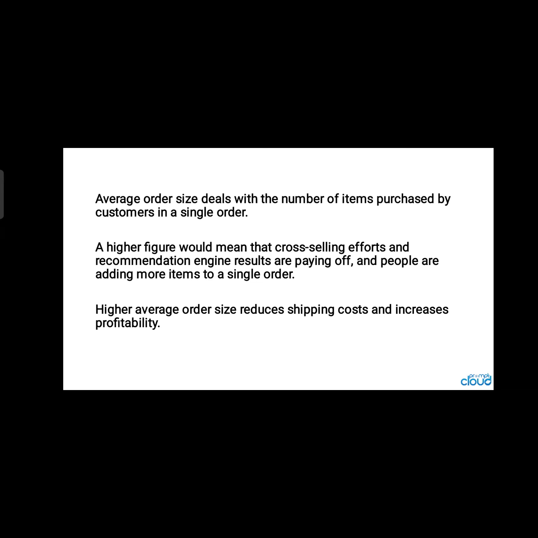Now in the second point of this PPT, words are coming like cross-selling efforts and a recommendation engine. What is meant by cross-selling? When we plan to go for an outing, we look for a restaurant or hotel to stay.